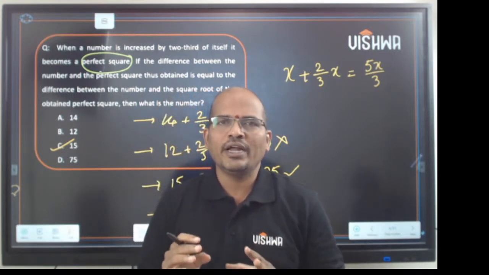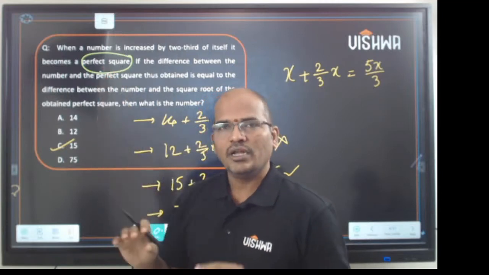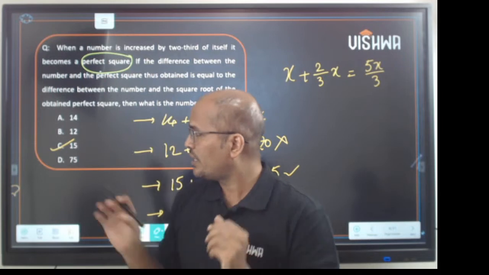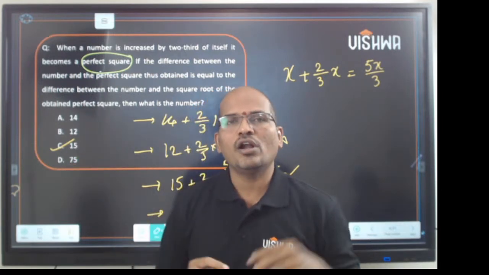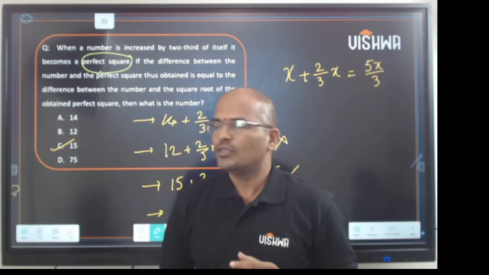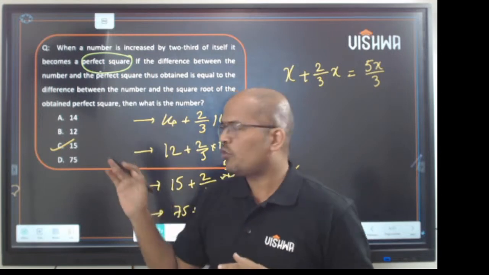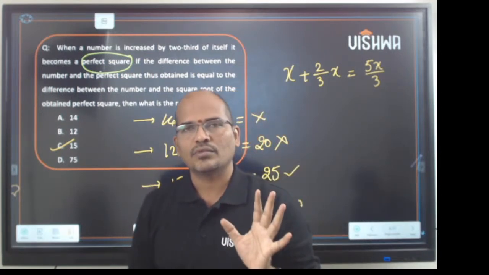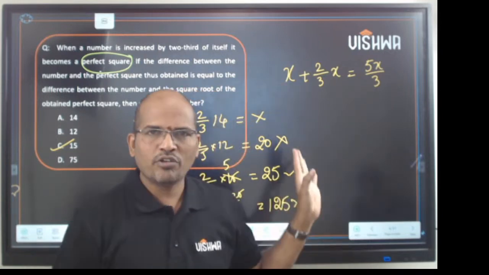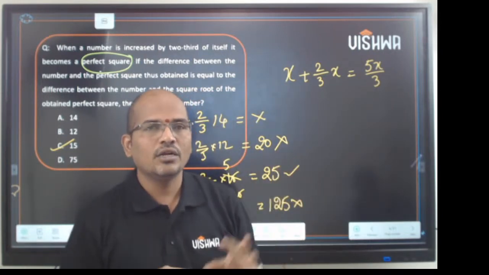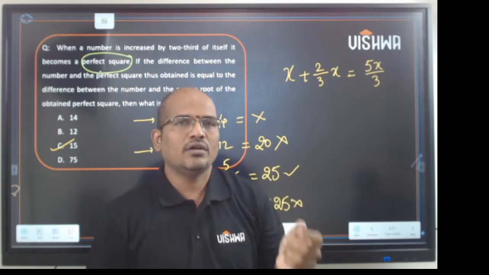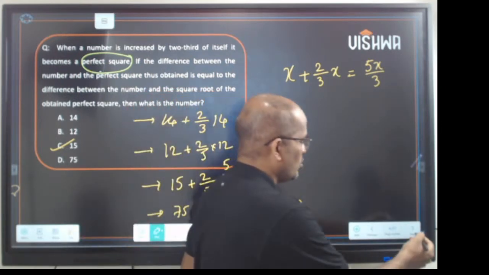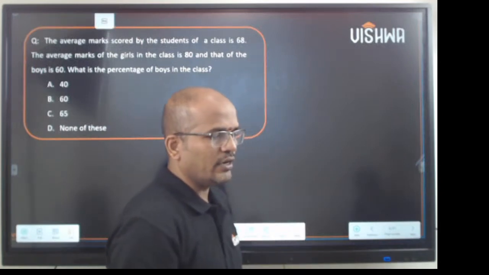And there is no rule that we should solve it from the question. Read the question, understand it, analyze it, and try to plug in the options given. We call it backtracking. So backtrack the problem from the given options by plugging them into the concepts and get the answer. If you do it the normal way, it takes a lot of time. So it's about doing it in a smarter way to save time. Okay, going ahead.